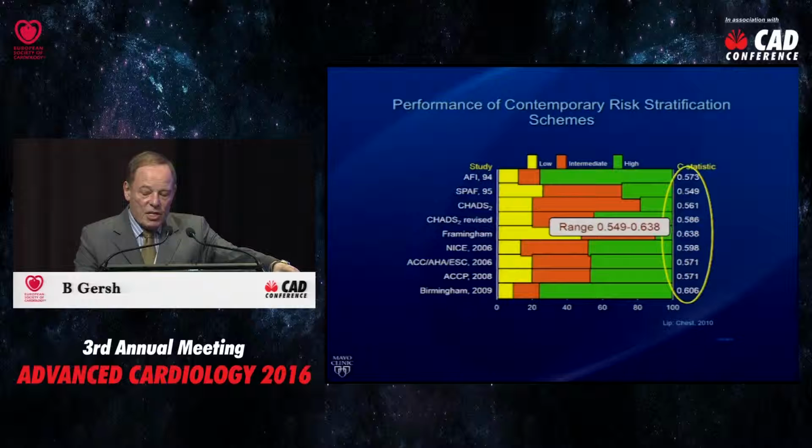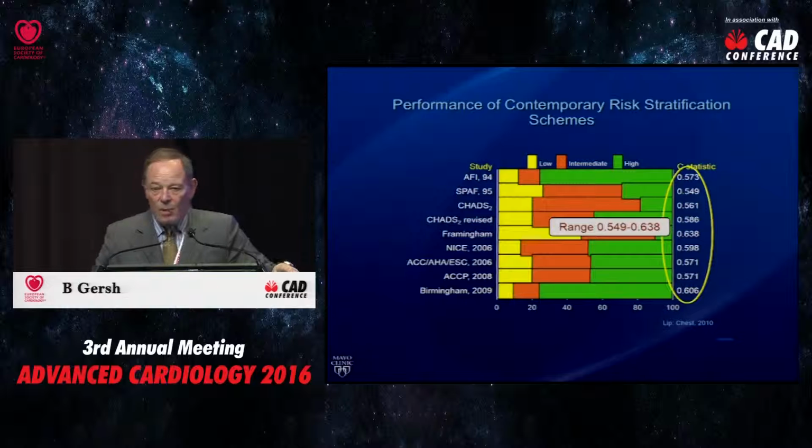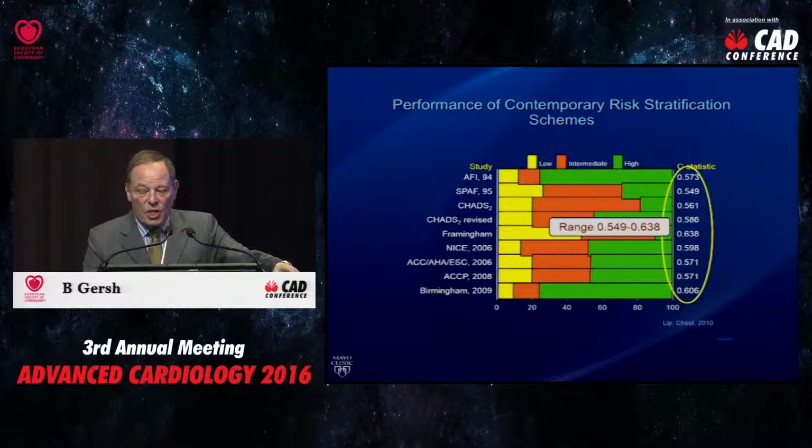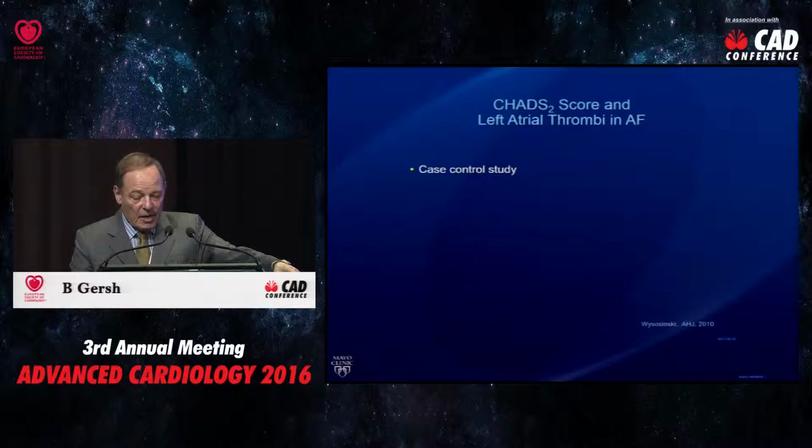A C statistic of 0.5 is like flipping a coin, heads or tails. But with a C statistic of 0.549 to 0.638, all of them perform very poorly, and that includes the CHADS-VASc score. So the first point I'd make is that the CHADS scores are helpful, but they are not very accurate.